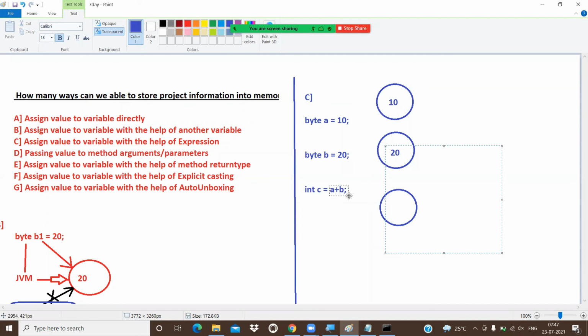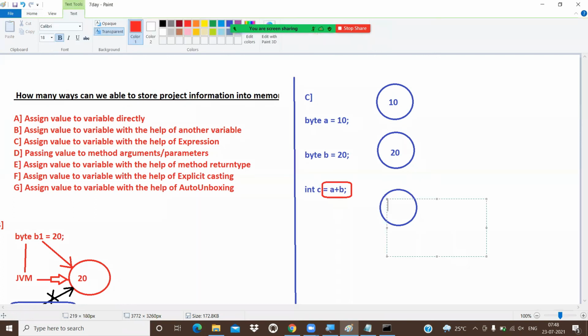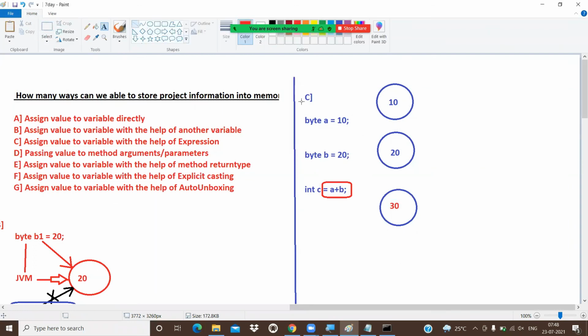Now, what is the third one? A plus B. What is A plus B? It is an expression. So the A variable is replaced with 10, and the B variable is replaced with 20. 10 plus 20 is nothing but 30. So A has its own memory, B has its own memory, and C has its own memory.